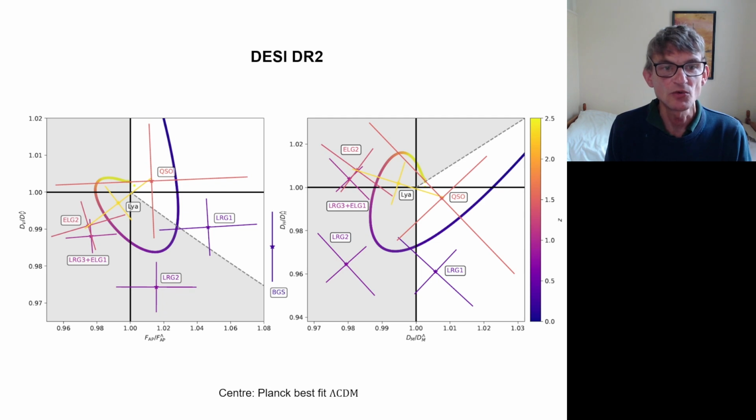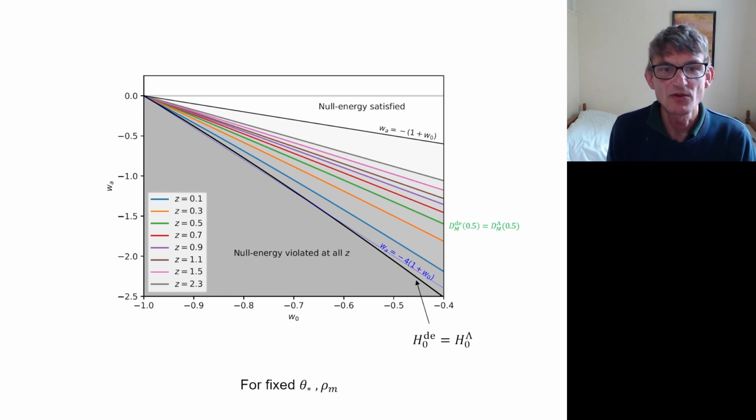So LRG2 is down here. But the direction in which this point is pulling things is precisely in the direction that is not allowed by the null energy condition. So it's firmly inside these exclusion regions. What does this look like in the w0, wa plane? So here I'm talking about at fixed theta star and rho m. This is relevant for combining with the CMB acoustic scale and early universe constraint on the matter density.